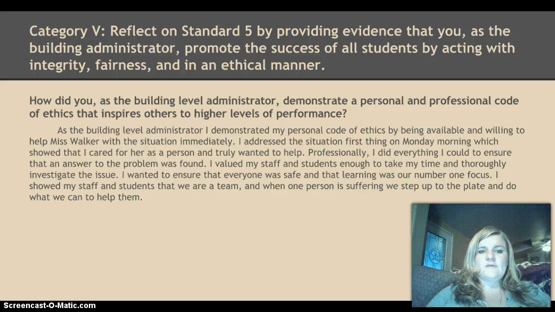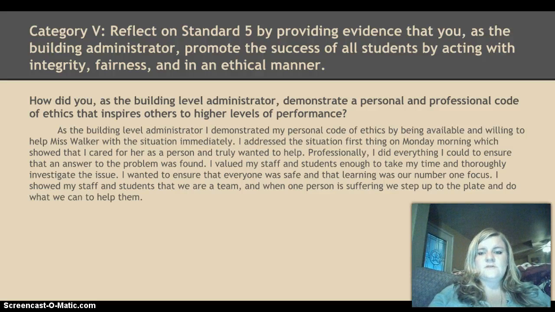How did I, as the building level administrator, demonstrate a personal and professional code of ethics that inspires others to higher levels of performance? As the building level administrator, I demonstrated my personal code of ethics by being available and willing to help Miss Walker with the situation immediately. I addressed the situation first thing on Monday morning, which showed that I cared for her as a person and truly wanted to help. Professionally, I did everything I could to ensure that an answer to the problem was found.